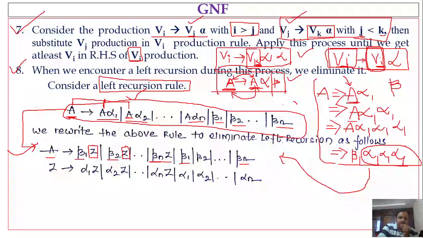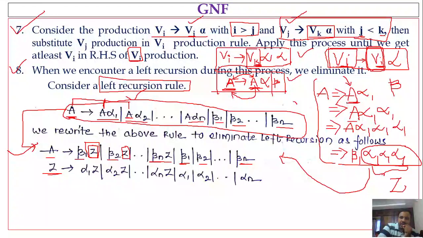After the beta you may have any number of alphas, which we represent with the variable capital Z. So beta 1 Z or beta 2 Z or beta 3 Z or beta n Z, or A can be replaced with beta 1 or beta 2 or beta 3, and so on up to beta n. Then next, what is Z? This part we consider as Z.